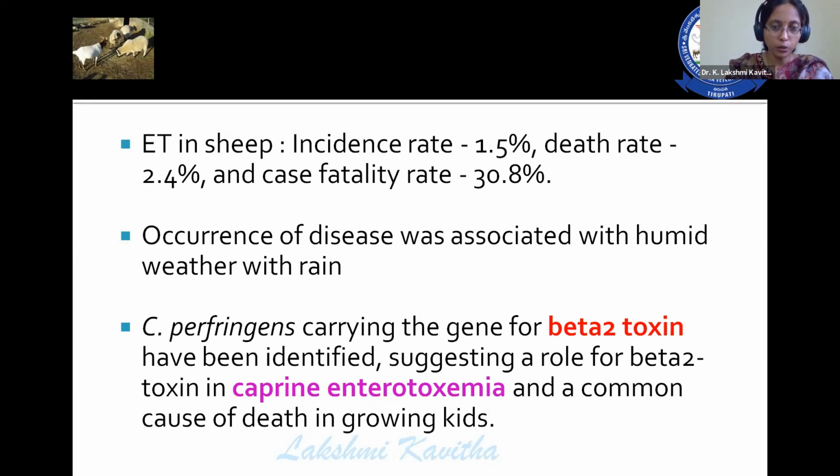perfringens carrying the beta-2 toxin gene have been identified, suggesting a role for beta-2 toxin in caprine enterotoxemia, a common cause of death in growing kids.